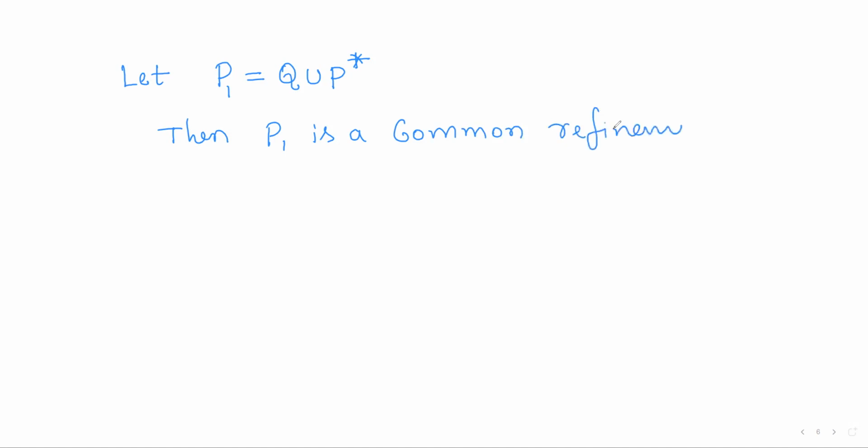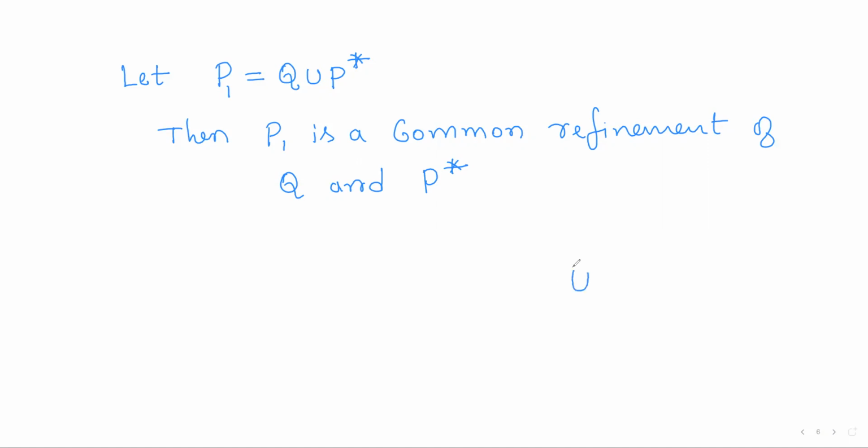So now let us call some P1 as Q union P star. Then P1 is a common refinement of Q and P star. So P1 is a refinement of Q and a refinement of P star.